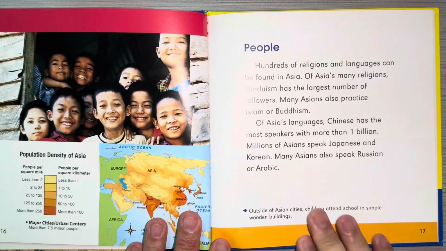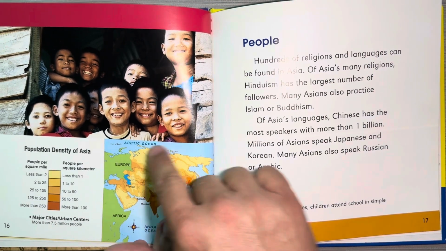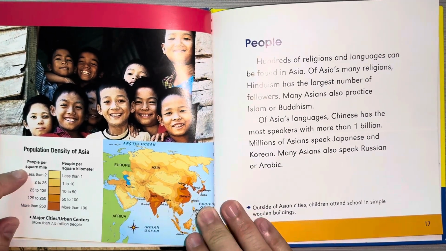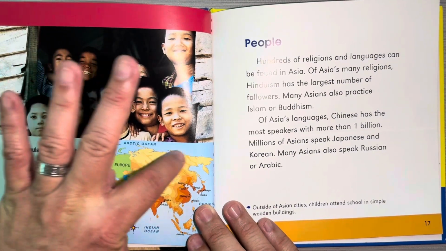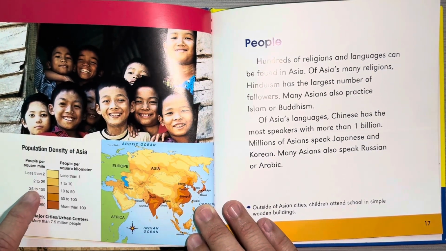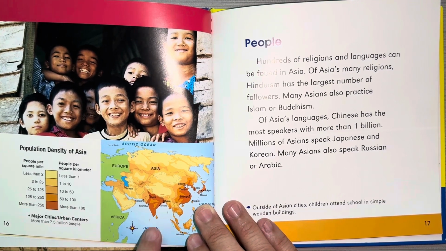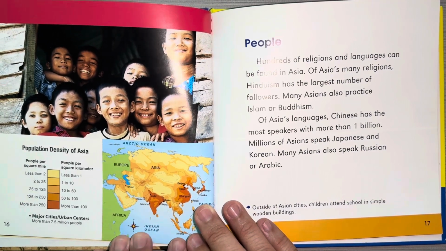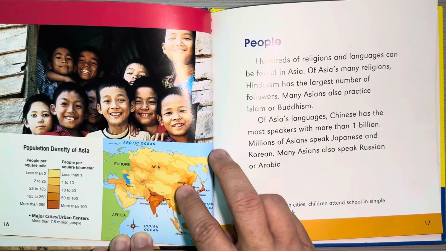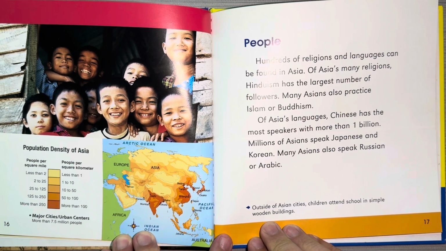So this is the population density of Asia. It's a little graph right here that shows you what the colors on the map mean. So like less than 2 people per square mile, less than 2. So in these very light areas, there's hardly anybody there. But in these dark areas down here, that's where most of the people live. And you can see right here in India and over here in China, there is a lot of people that live there.